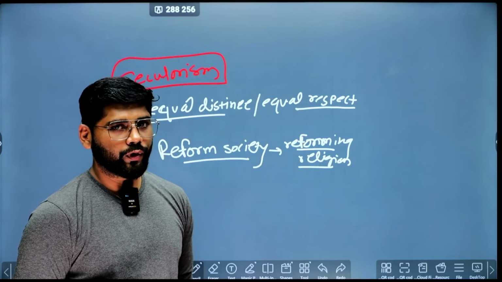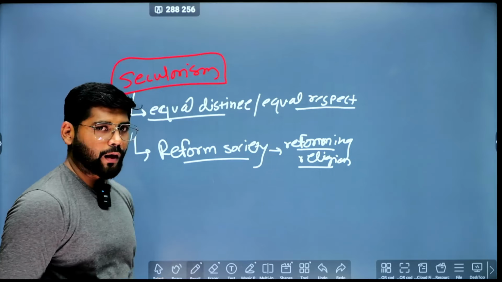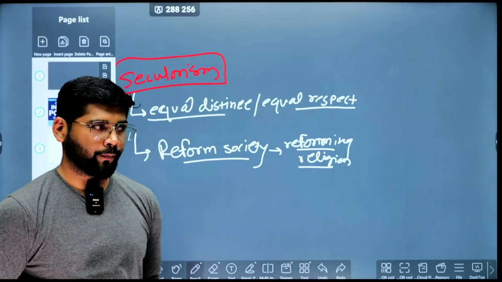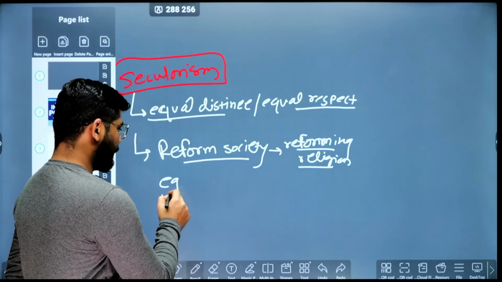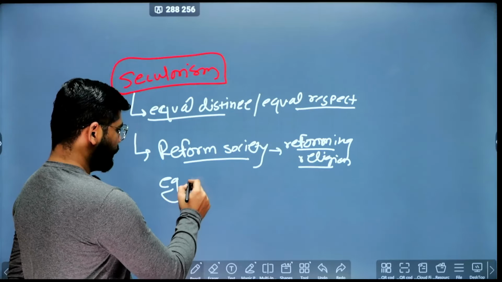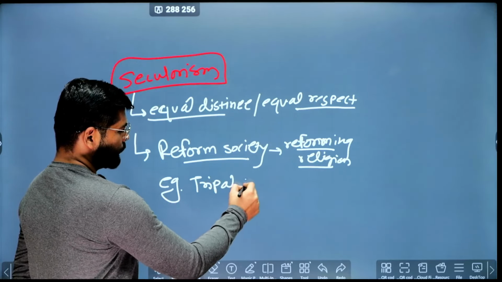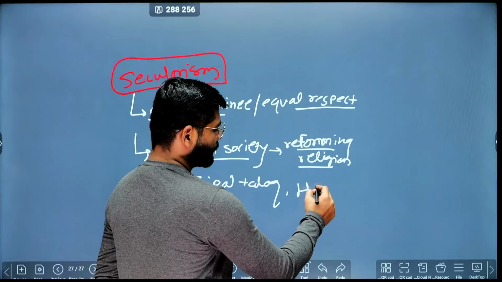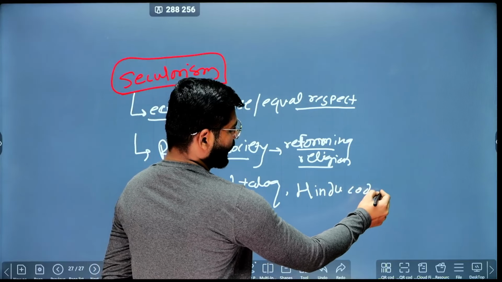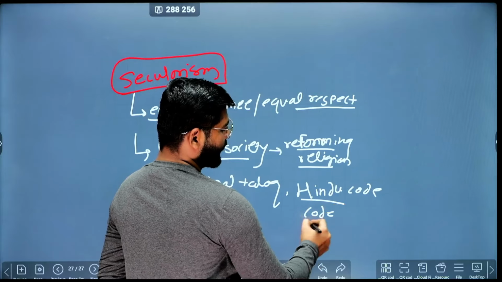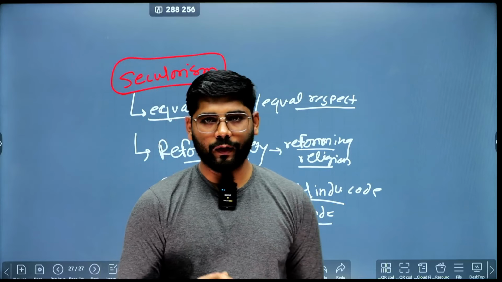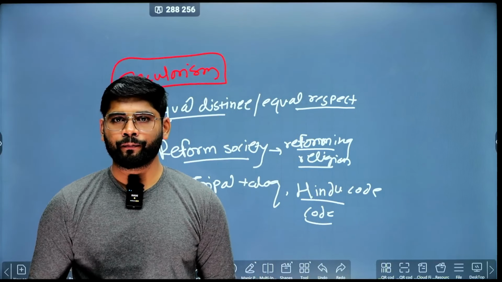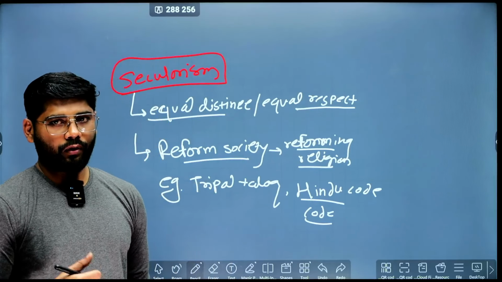But when it comes to Indian secularism, the state is allowed to interfere and eliminate the unorthodox elements. Some examples are that previously we brought the triple talaq bill. We have eliminated this triple talaq. We have brought the Hindu code bill, where women got equal right in inheritance.